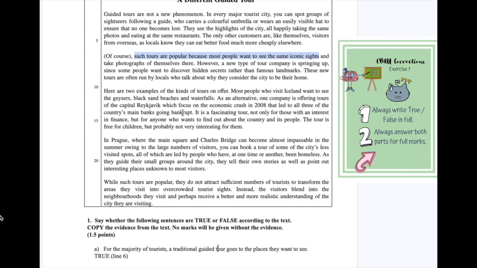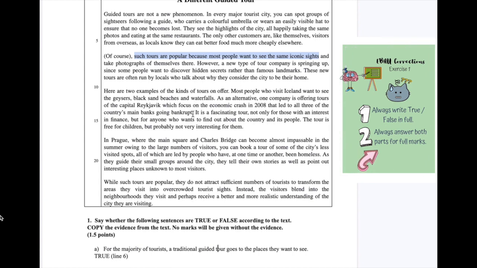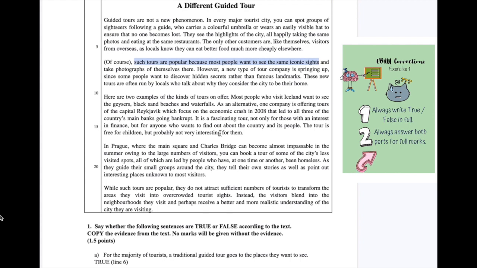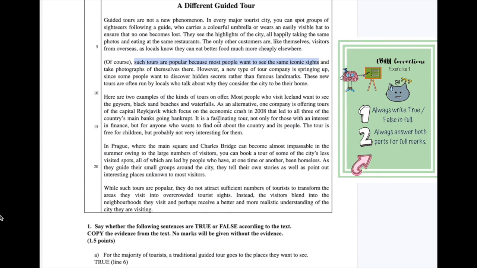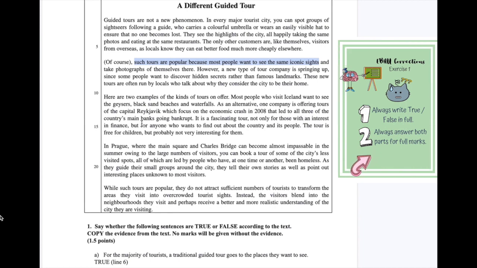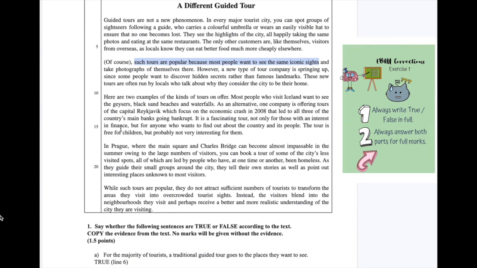So we have to find the information that is talking about and answering this question. So the question is, the crash tour won't be of interest to people uninterested in finance. So here it is saying, it is a fascinating tour, not only for those with an interest in finance, but for anyone who wants to find out about the country and its people.